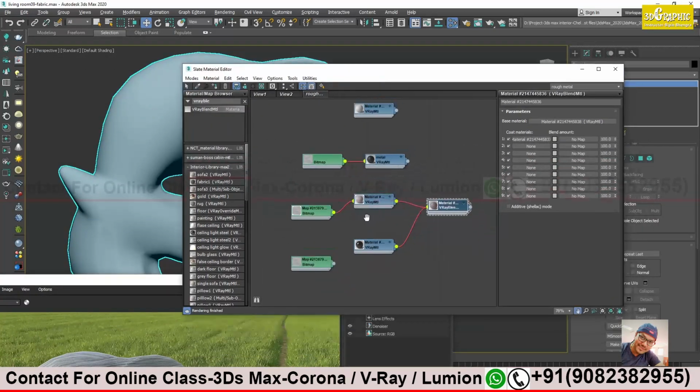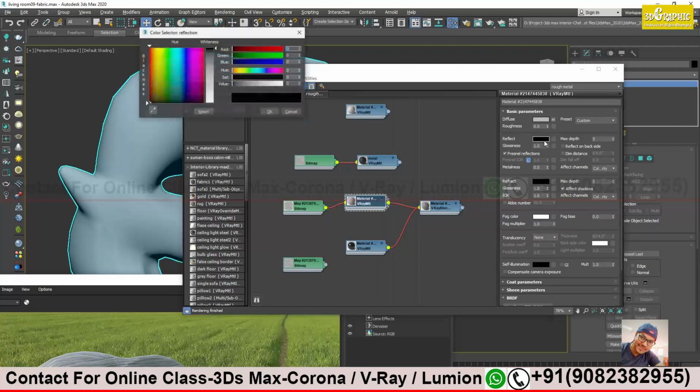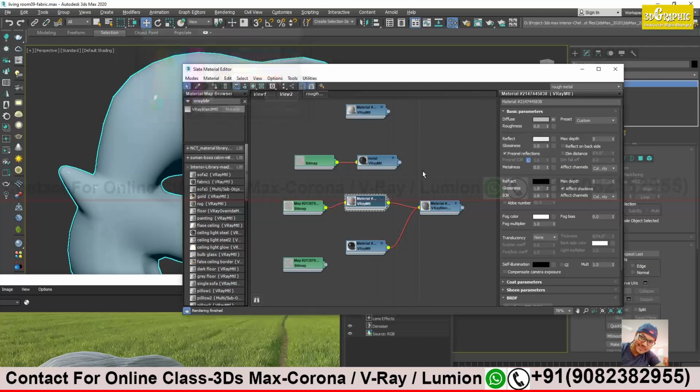All right, so I will make some little changes over here. I have reduced the reflectivity. I have to add a little bit of reflection to this also. Maybe 0.6, so that overall it looks like a metal.